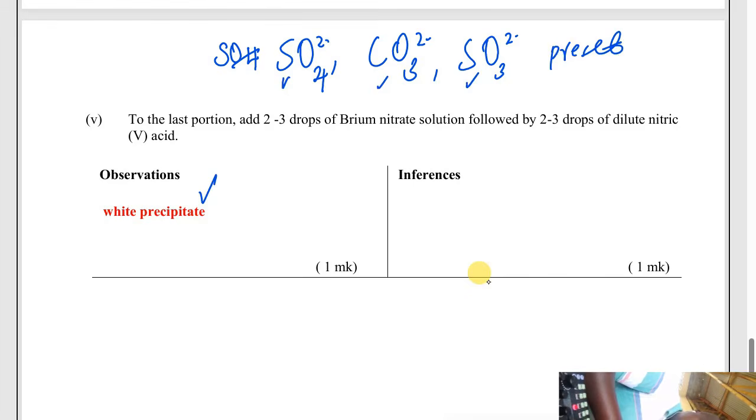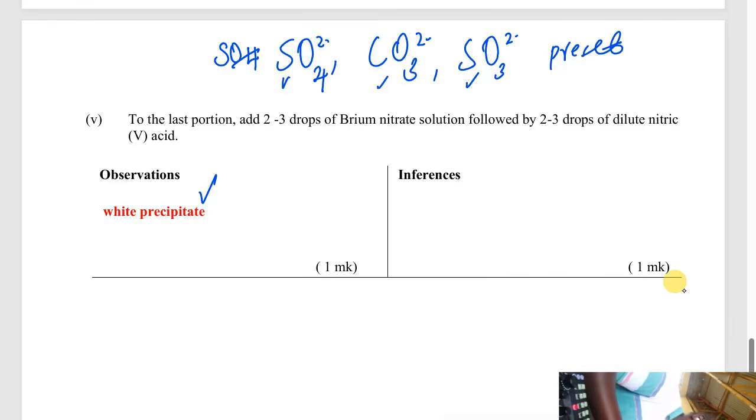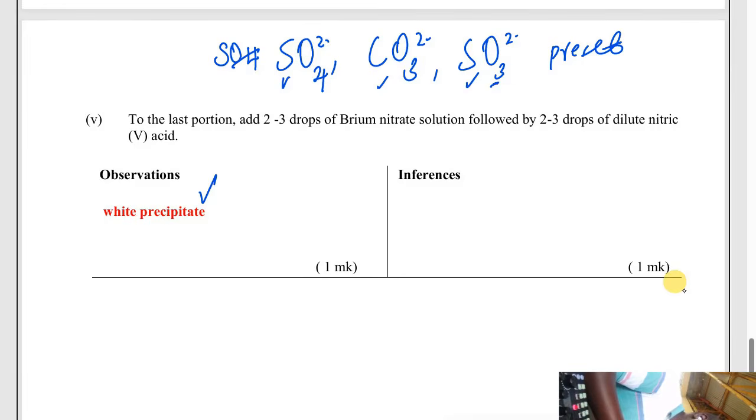So when we add 2 to 3 drops of barium nitrate, a white precipitate is formed because these three are present. Now, followed by 2 to 3 drops of dilute nitric acid. If there was a carbonate, we will have barium carbonate, and barium carbonate will dissolve in dilute nitric acid. If we have barium sulfite, it will dissolve in this acid to form a colorless solution. But if it is sulfate, it will not dissolve.